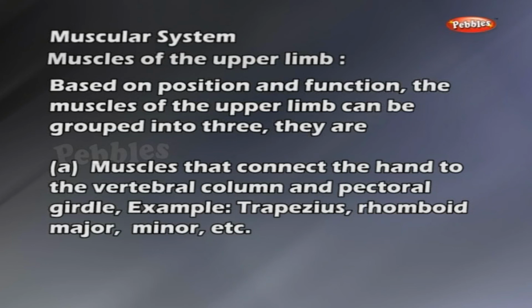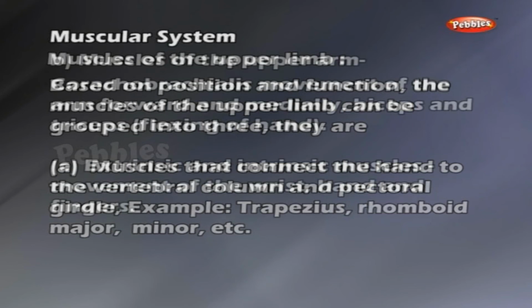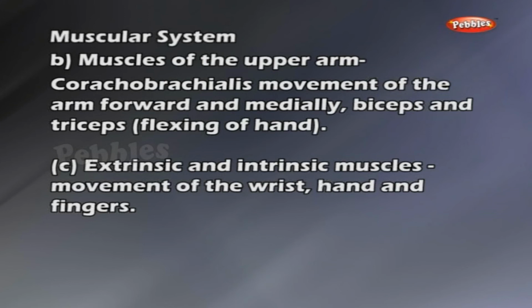Muscles of the upper arm. Coracobrachialis, movement of the arm forward and medially. Biceps and triceps, flexing of hand. Extrinsic and intrinsic muscles, movement of the wrist, hand, and fingers.